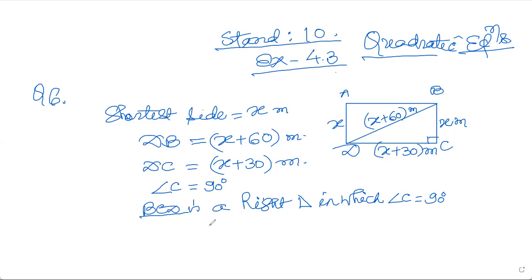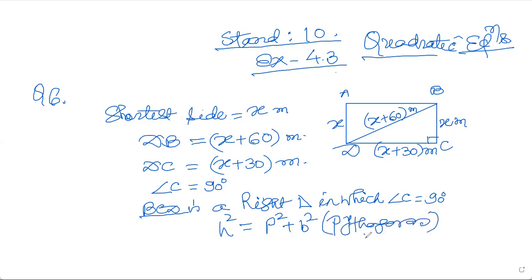So what the Pythagoras theorem says: hypotenuse square, that is the side opposite to the right angle, and that is DB here, is equal to perpendicular square plus base square. This is the statement given by the famous mathematician Pythagoras.